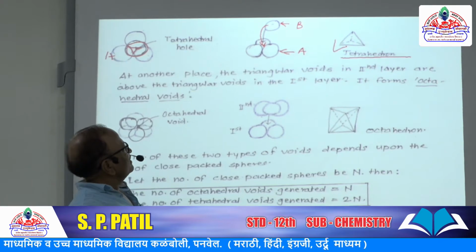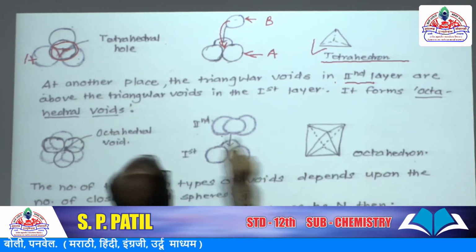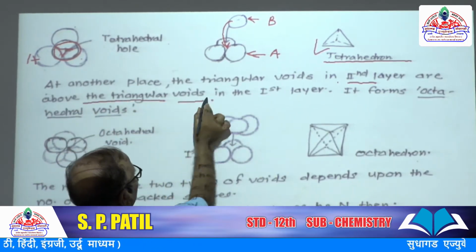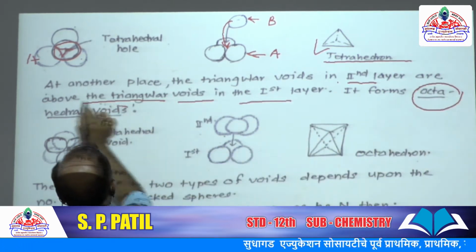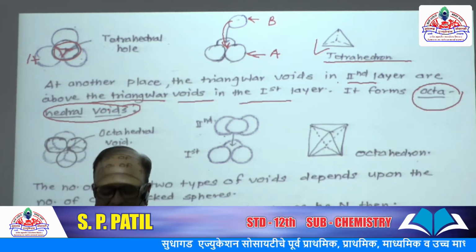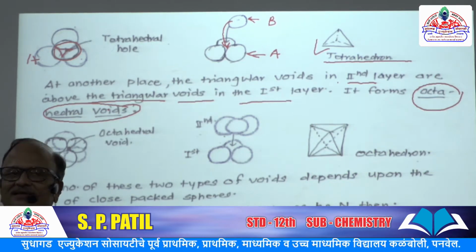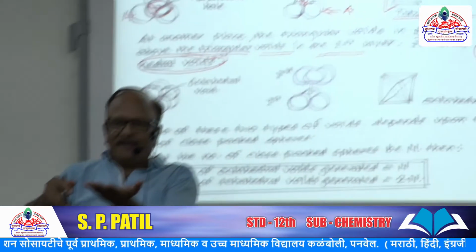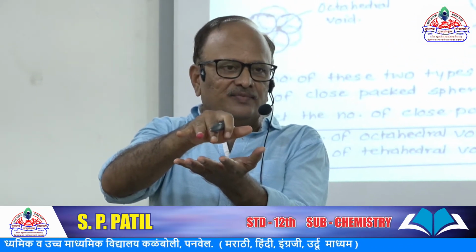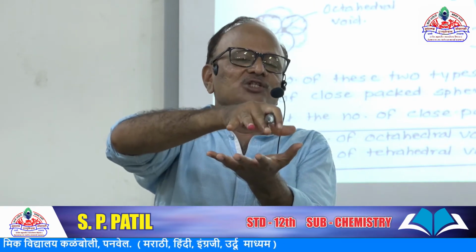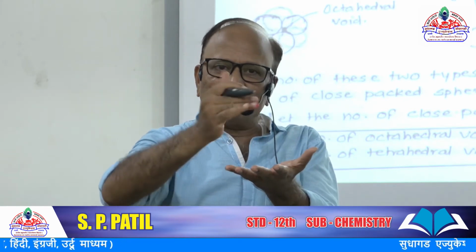At another place, the triangular voids in the second layer are above the triangular voids in the first layer, and then it forms octahedral voids. What does it mean? At the bottom layer, the A layer has void space, and above this void space the void space of B layer also appears. Void over void, empty space over empty space.